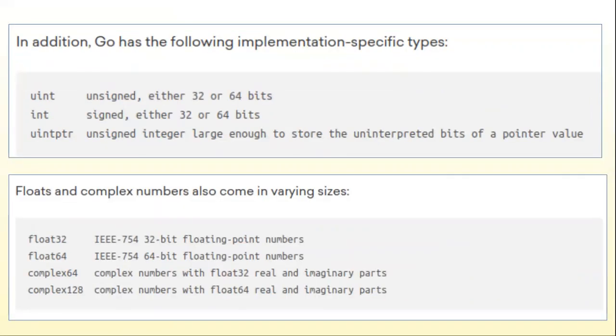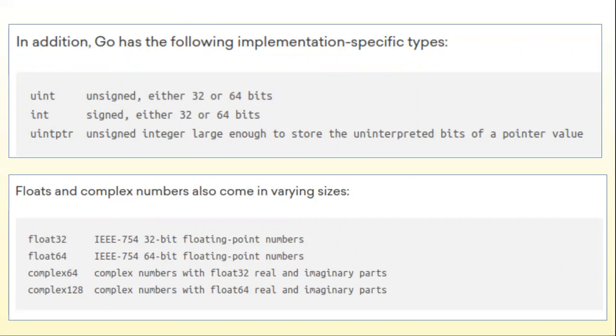Next one, implementation specific type. That means that it is unsigned either 32 bits or 64 bits. Here you can see the word called uint. So that means that you can compile. Let's say if you are compiling your code on a 32 bit system, it will become a 32 bit. If you are compiling on a 64 bit system, it will be considered as a 64 bit. So that's why it is implementation specific types.